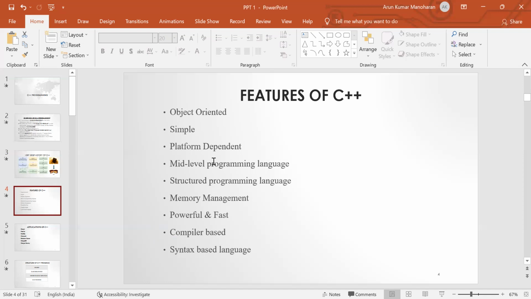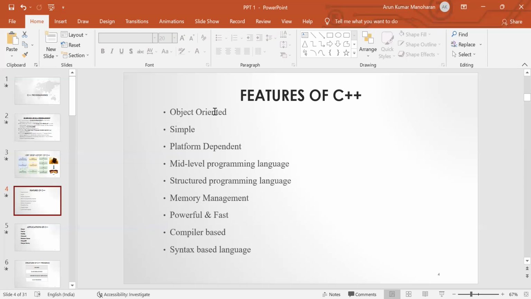So the first one is object oriented language. It follows object oriented programming concepts like polymorphism, inheritance, encapsulation, and abstraction. And then this language is simple. When compared with other languages, C++ provides a structured approach, where we can break the problem into parts and then design the solution.